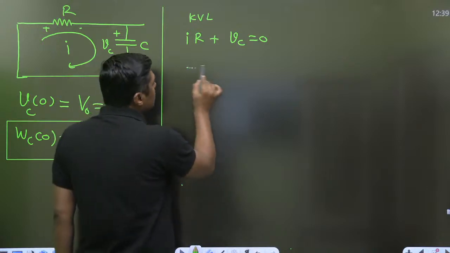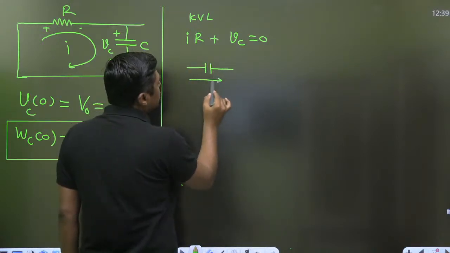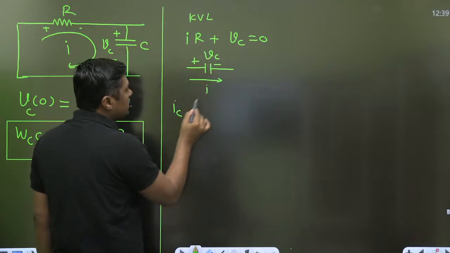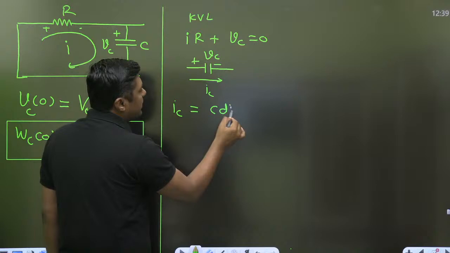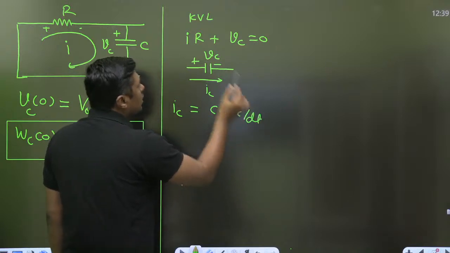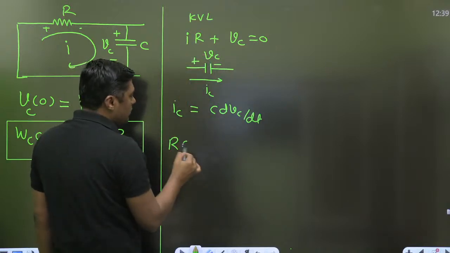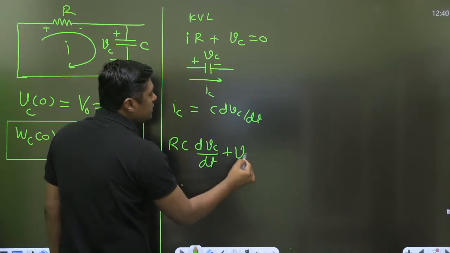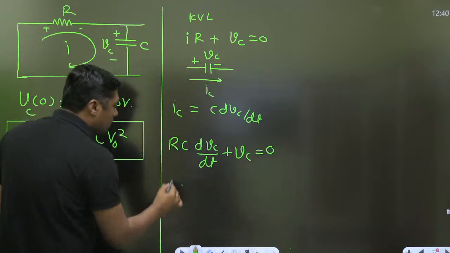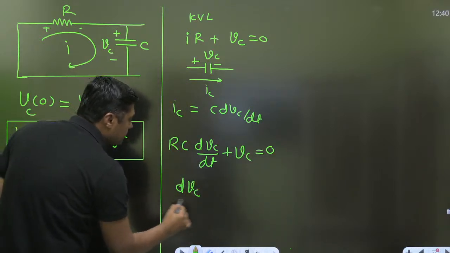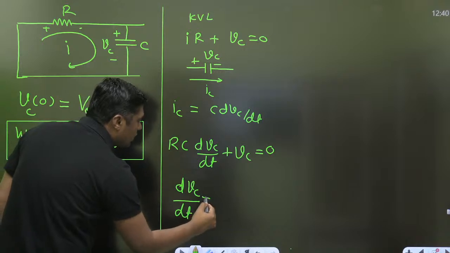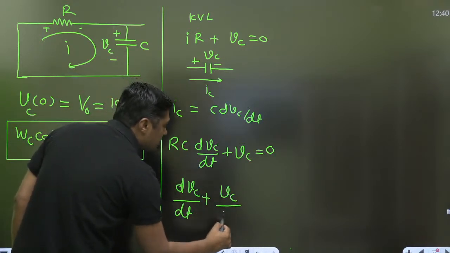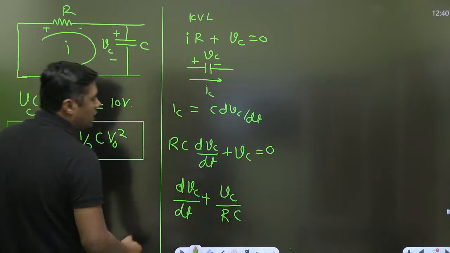Always remember, when this is the plus and this is the minus, the current through the capacitor is given by C dVc by dt. So replace this I by C dVc by dt, plus Vc is equal to 0, divided by RC. Everyone tell me, what about this equation? Homogeneous or non-homogeneous differential equation? Or first order or second order differential equation?